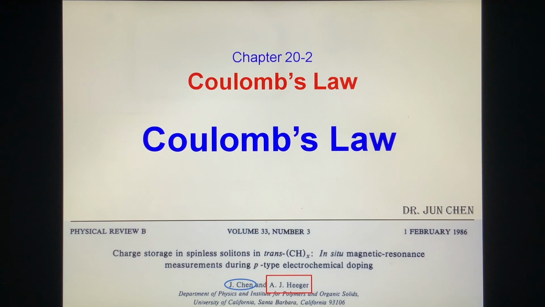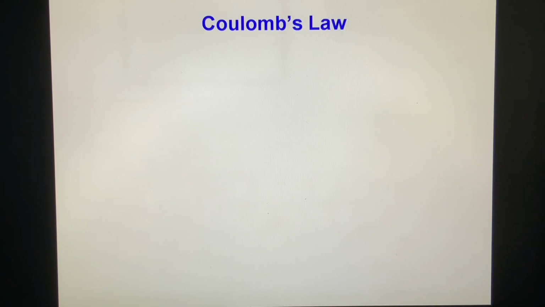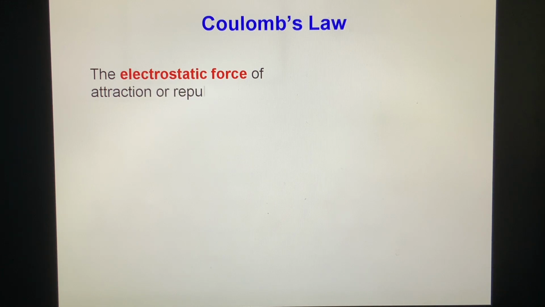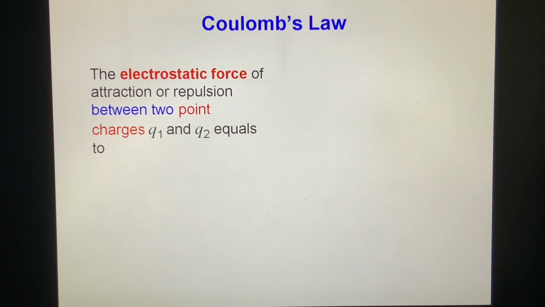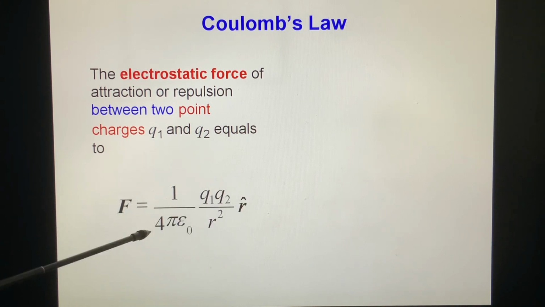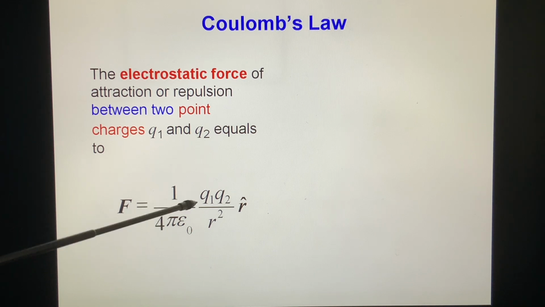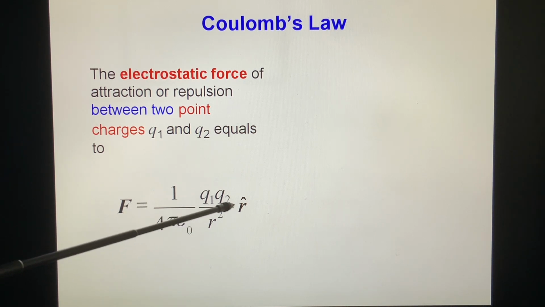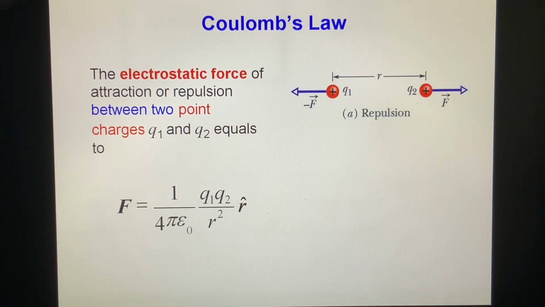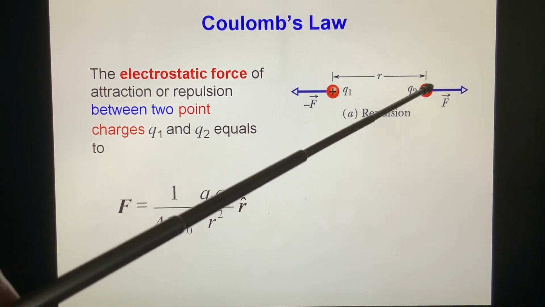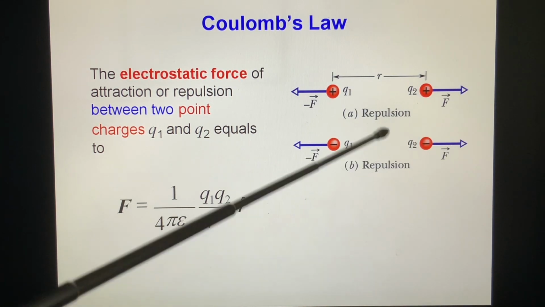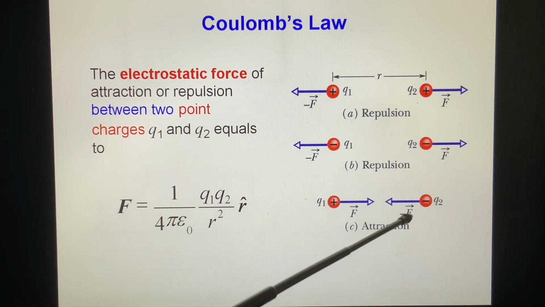Coulomb's law. The electrostatic force of attraction or repulsion between two point charges Q1 and Q2 equals F = (1/4πε0) Q1Q2/R² R̂. The same sides repel each other. Different sides attract each other.